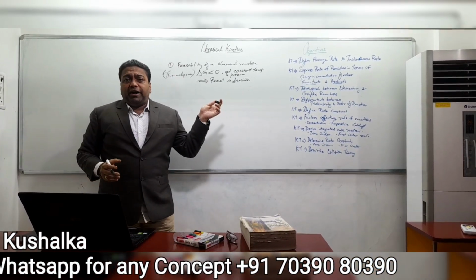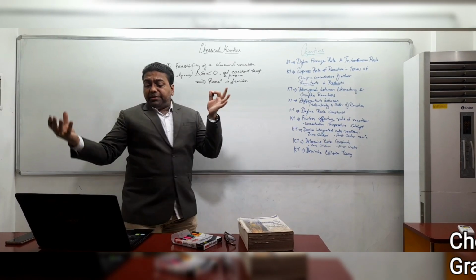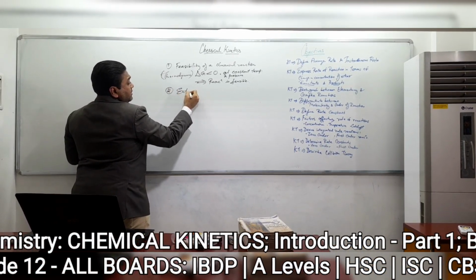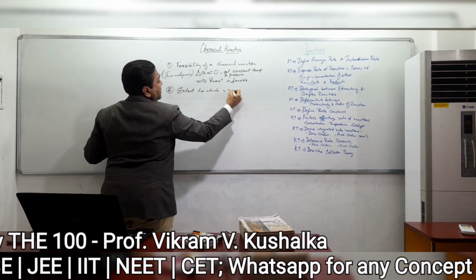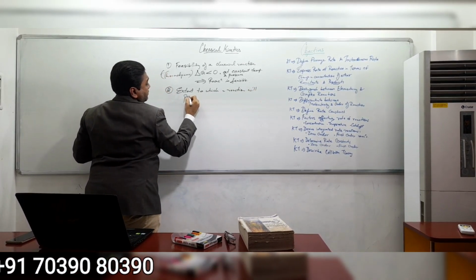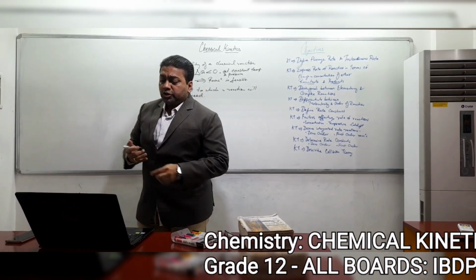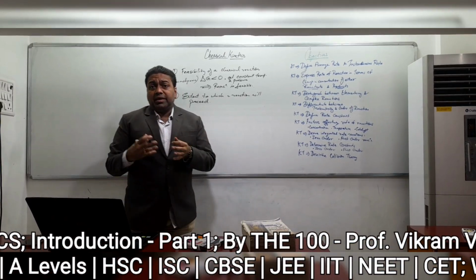Secondly, what do we try to find out? What do chemists want to know regarding the chemical reaction? So it is the extent to which a reaction will proceed. The extent to which a reaction will proceed can be determined by understanding the chemical equilibrium.